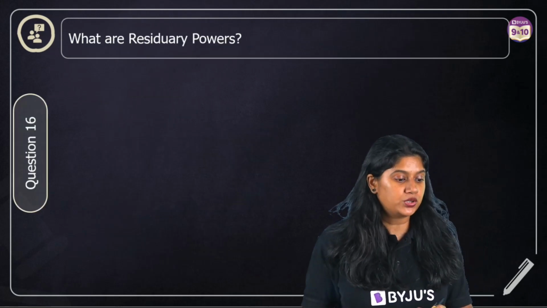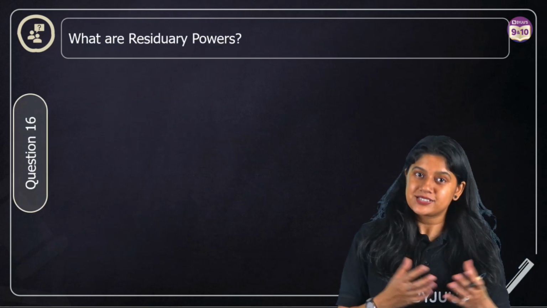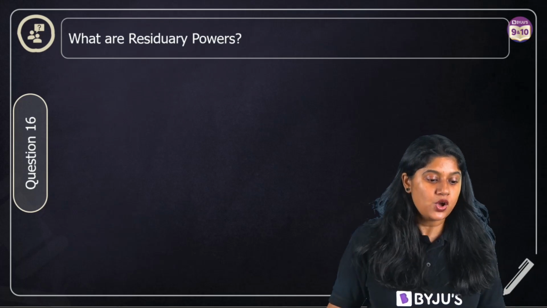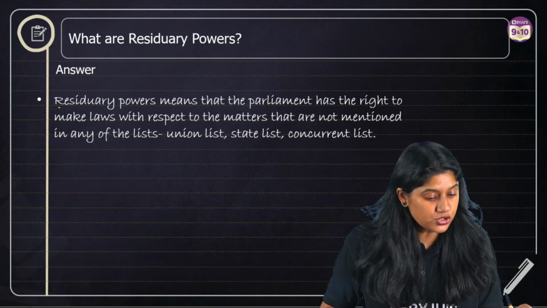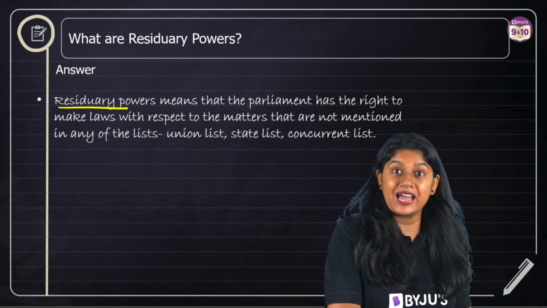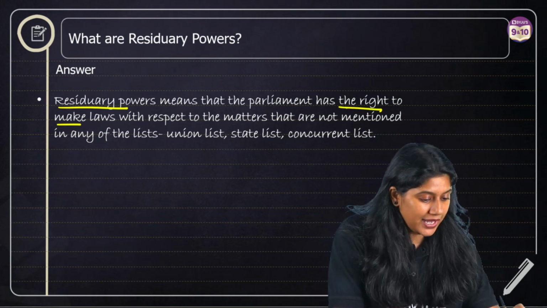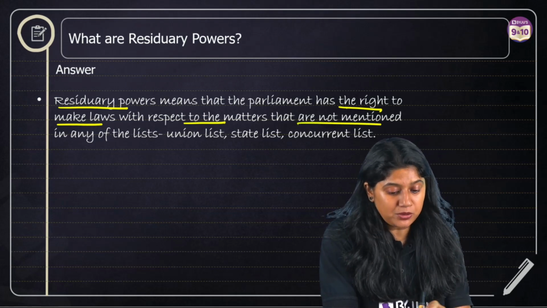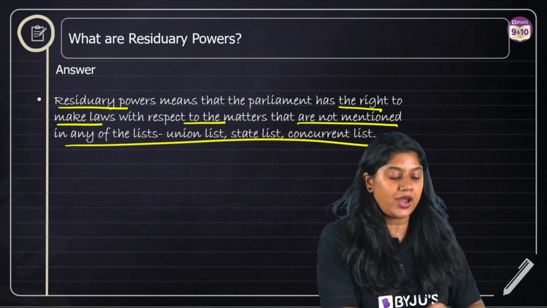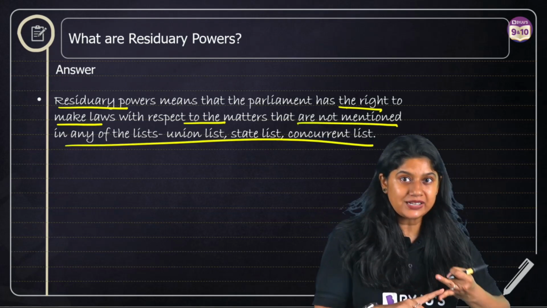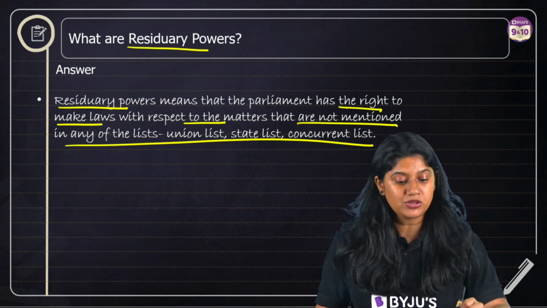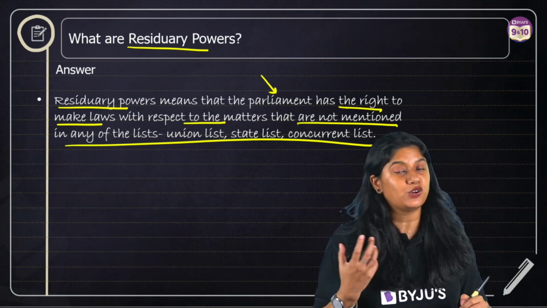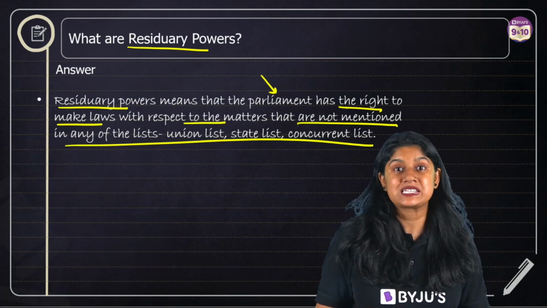Now let's move to question number 16. And it's a subjective question for 2 marks. The question is, what are the residual powers? And over here we have the answer. So the residual power means the parliament has a right to make laws with respect to the matters that are not mentioned in any of the lists, be it the union list, state list, or the concurrent list. So this residual power goes to the parliament, right? And they can make the laws for it. That was question number 16, everyone.